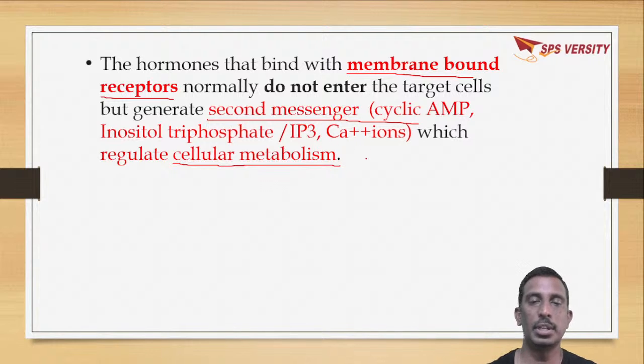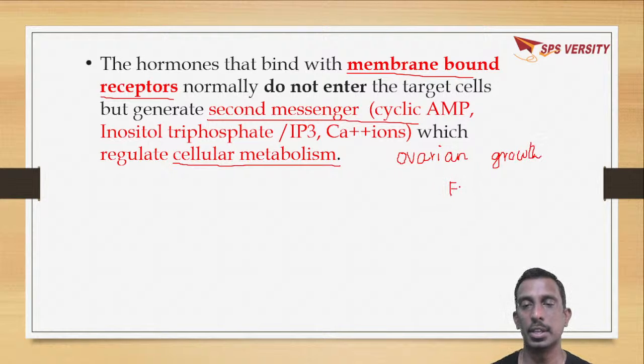In the example shown, it is ovarian growth, that is follicular development inside the ovary by FSH, which comes under peptide hormones.